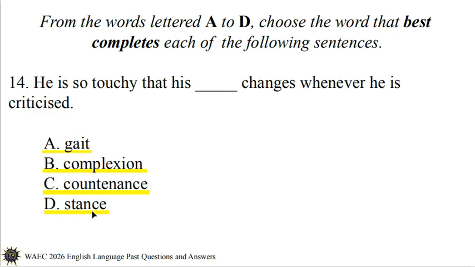That is the stance. Now, this question is trying to tell us that there is a change in the facial look, in the facial expression of this person whenever he is criticized, and that is countenance in option C. He is so touchy that his countenance changes whenever he is criticized.